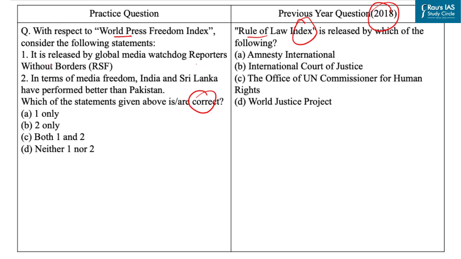So the first statement is, it is released by global media watchdog Reporters Without Borders. Now this statement is correct. Now let's come to the second statement. In terms of media freedom, India and Sri Lanka have performed better than Pakistan.